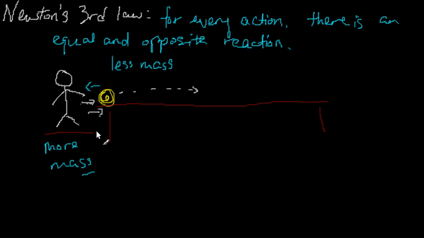Let's say I have a very heavy table. If I push at the table, it won't move. But if I give a sudden, very hard push at the table, I might even fall backwards. That's because when I push at the table, the table actually pushes back at me.